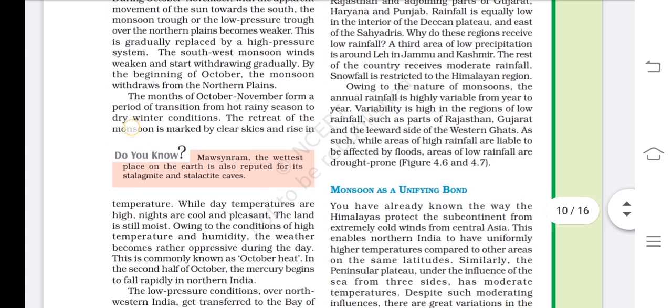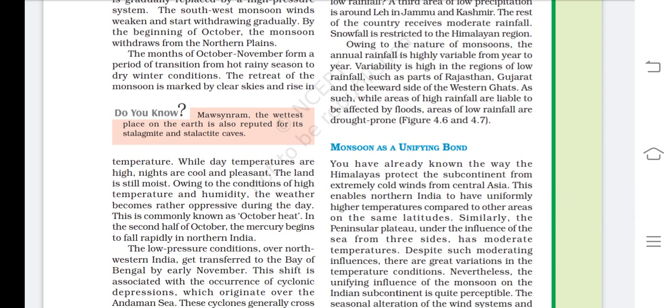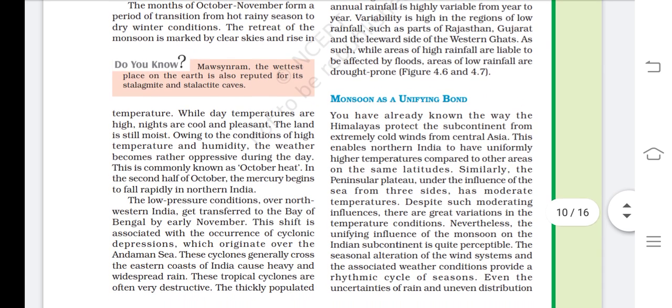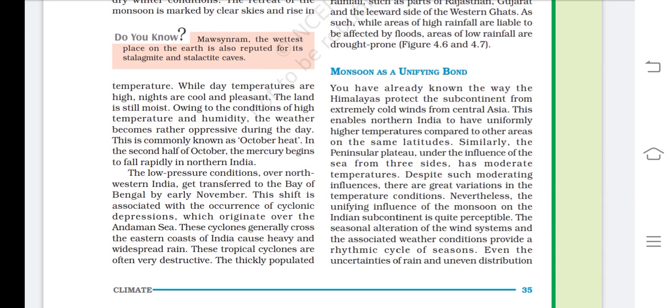So this is the distribution of rainfall, which varies from one year to another. Now we have the monsoon as a unifying bond. How does it unify? It unites.